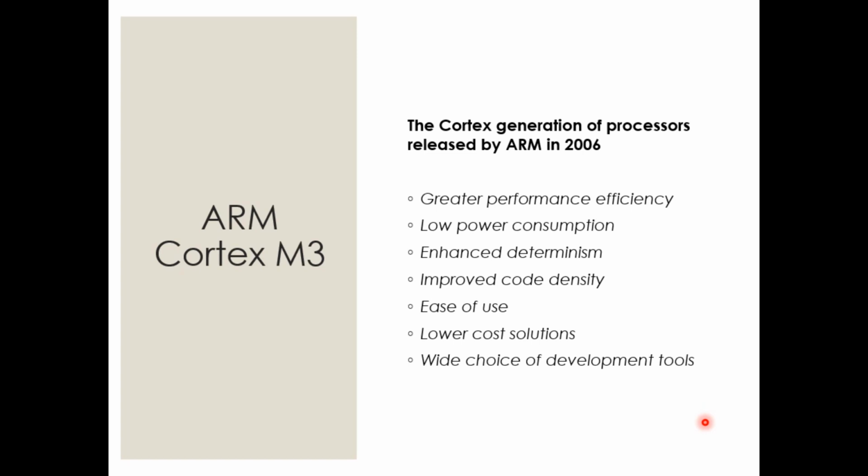That is the meaning of ease of use from a programming point of view. Then coming to lower cost solutions, it deals with a similar line: what if a processor can give you 32-bit performance at the cost of an 8-bit or 16-bit processor? Who doesn't like that, right? So basically ARM Cortex profile M and version 3 will provide you lower cost solutions. This is majorly because you are going to get a 32-bit based system at the price of an 8-bit based system. Nice.